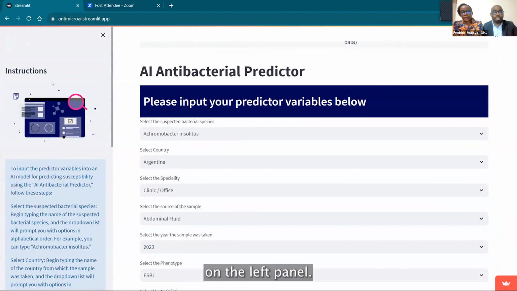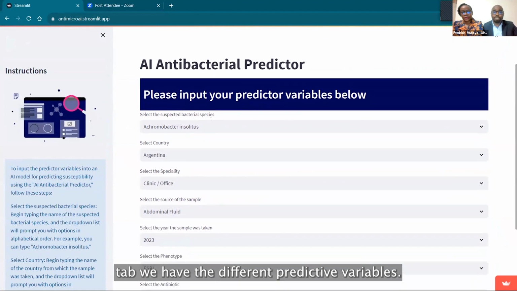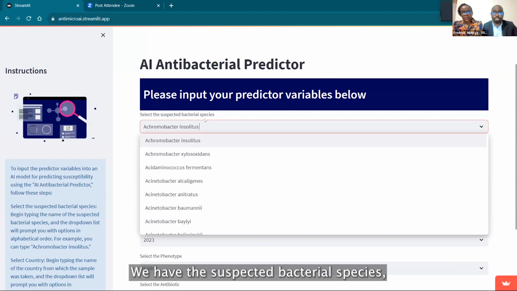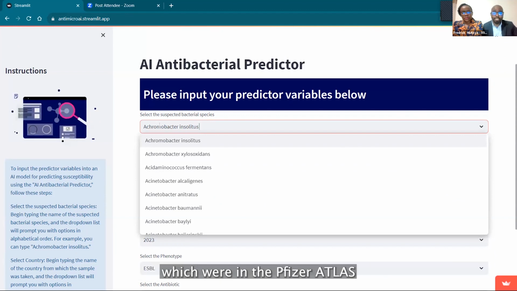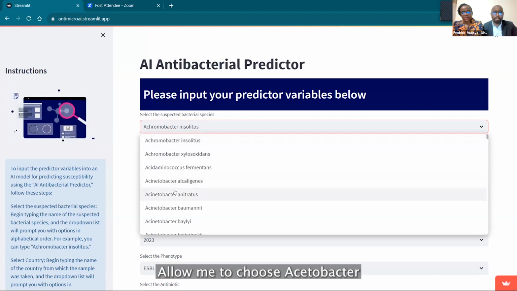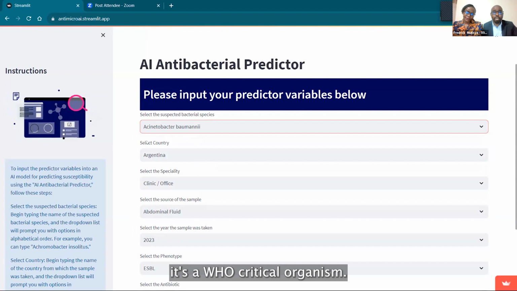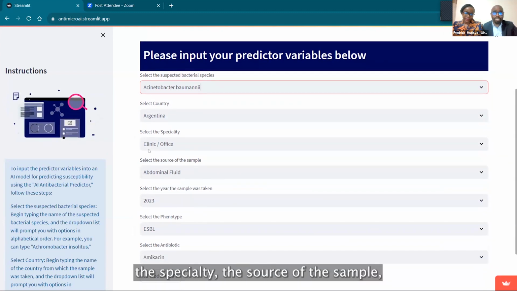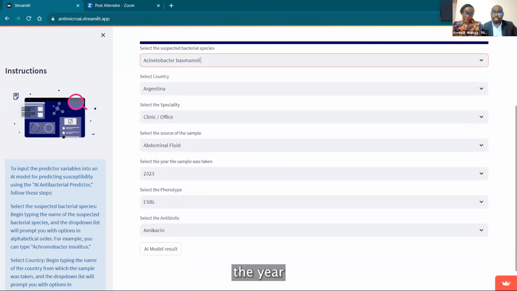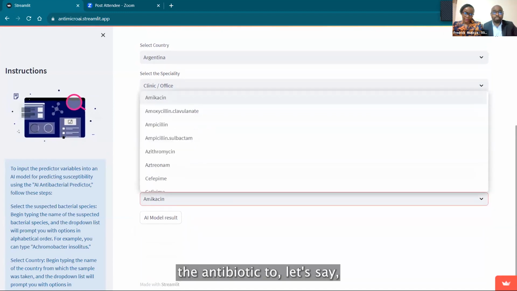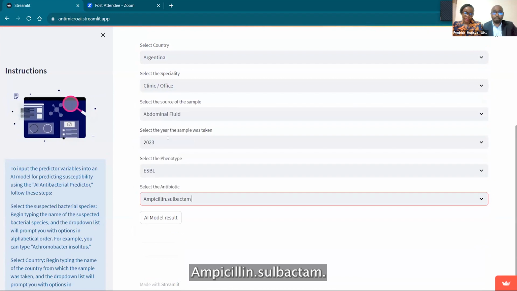So we have instructions on the left panel. Then in the main tab, we have the different predictive variables. We have the suspected bacterial species. Here we have 300 bacterial species, which were in the Pfizer Atlas dataset for antibiotics. Allow me to choose Acinetobacter baumannii since it's a WHO critical organism. You can change the country, the specialty, the source of the sample, the year the sample was taken, the phenotype, and the antibiotic. Let's change the antibiotic to, let's say, ampicillin sulbactam.